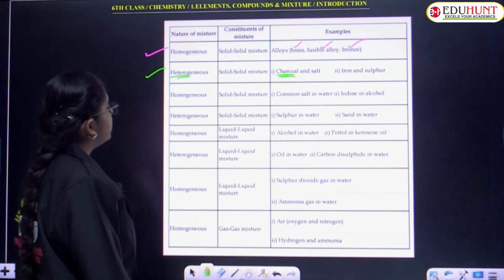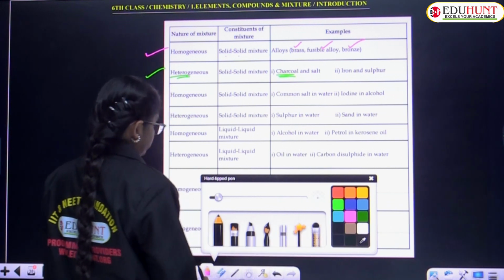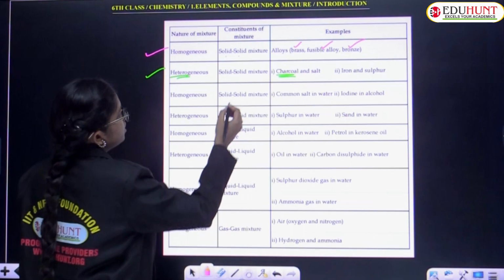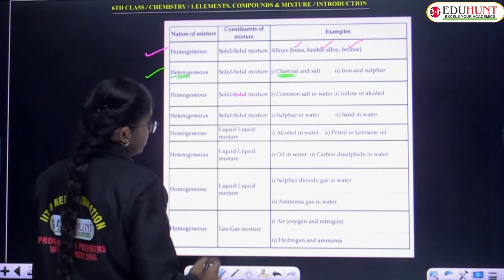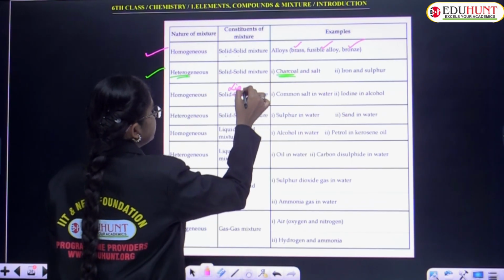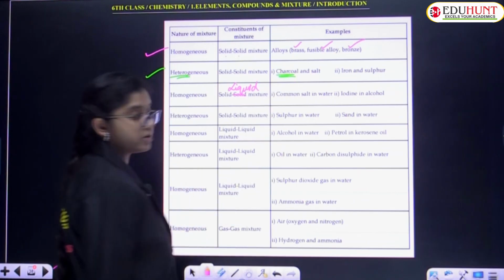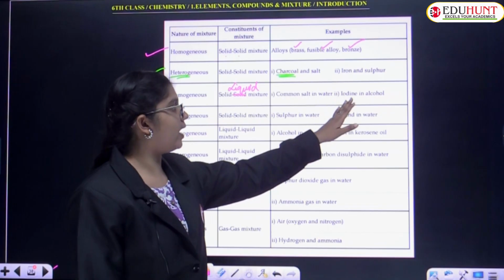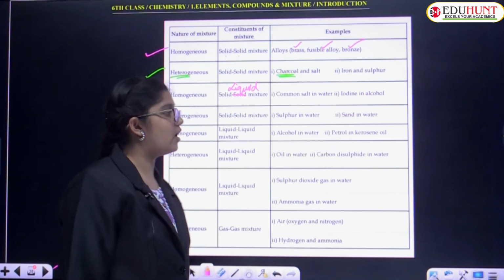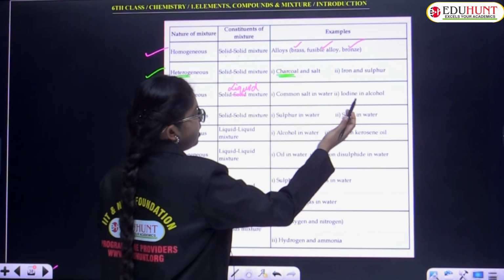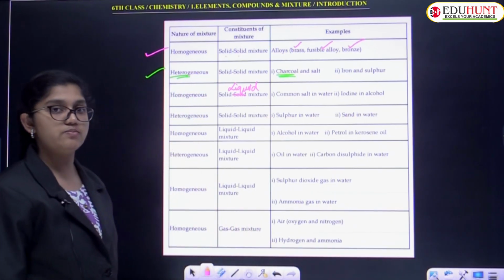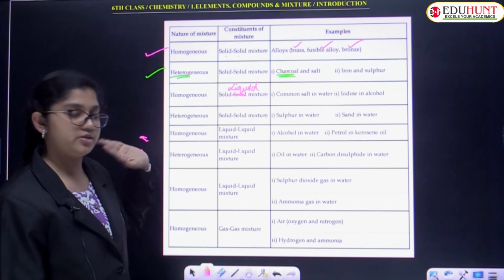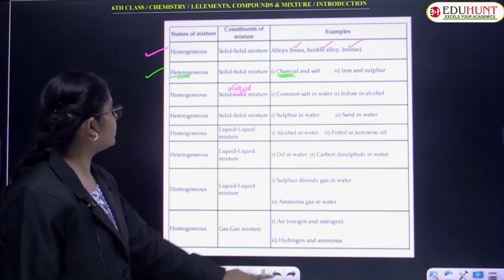Very good. Now coming again to homogeneous, solid and liquid. Children, just make sure you write here liquid, not solid. Solid and liquid mixtures. Examples here are common salt in water and iodine in alcohol. Iodine in alcohol is the best example for a homogeneous mixture with solid liquid mixtures.